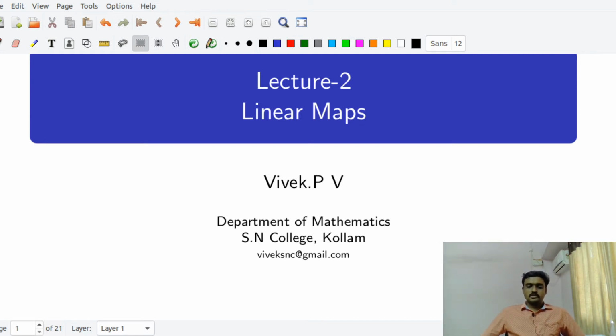Today, first we introduce the space L of V,W, which is a vector space. We will prove that. Secondly, multiplication of two vectors in a vector space makes no sense, but for some pairs of linear maps a useful product exists, so we will deal with that. Finally, we introduce the null space and give some examples, and then one or two theorems related to the null space. This is the idea.